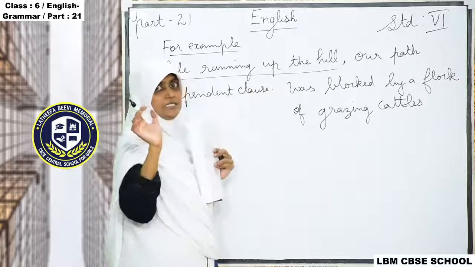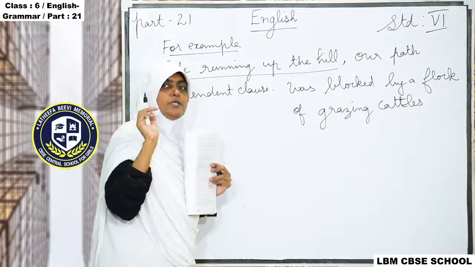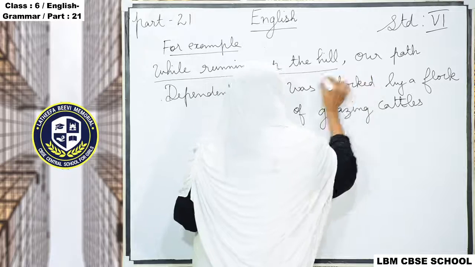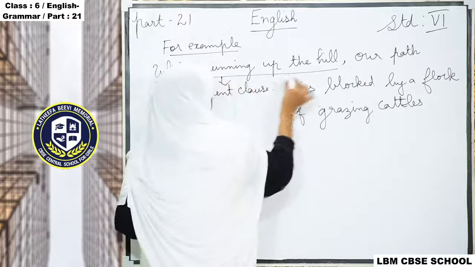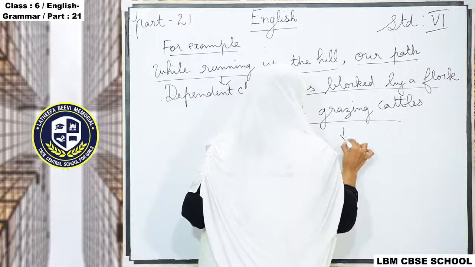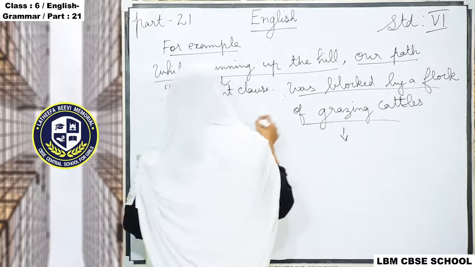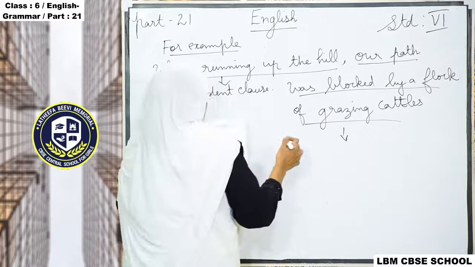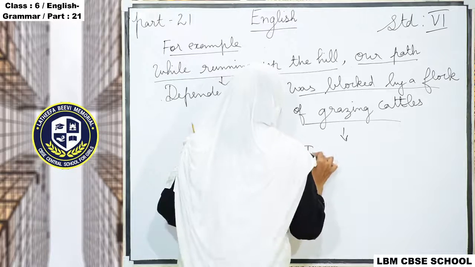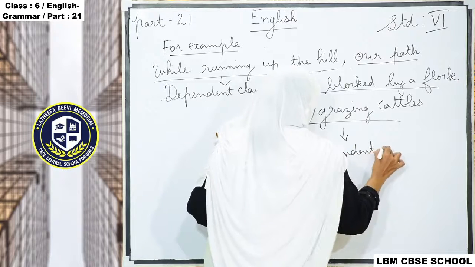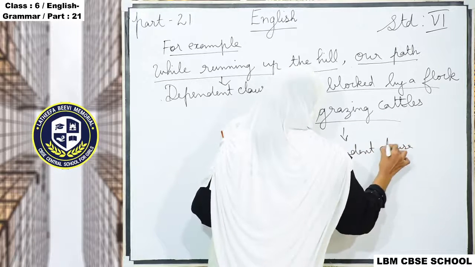Don't say "class"; you have to pronounce "clause". And the rest of it, this one we call what? Independent clause. I will explain, then you will understand.